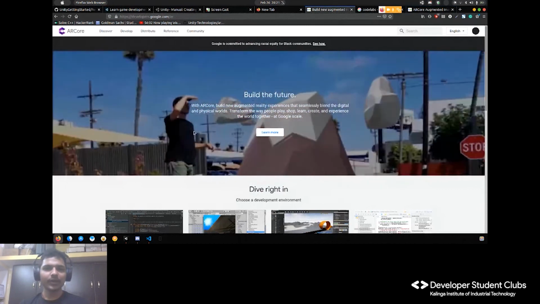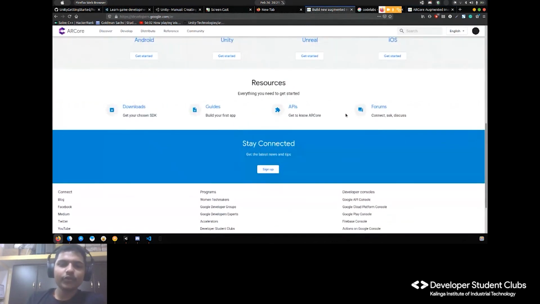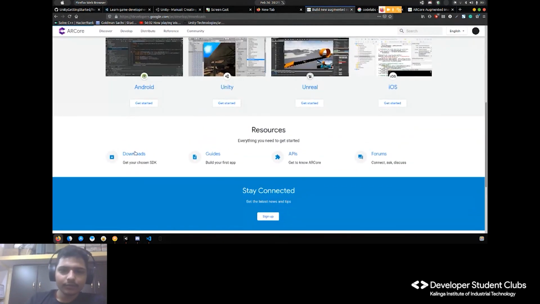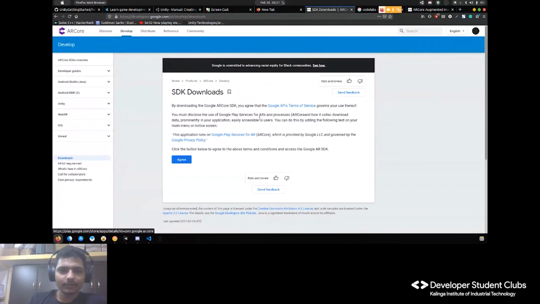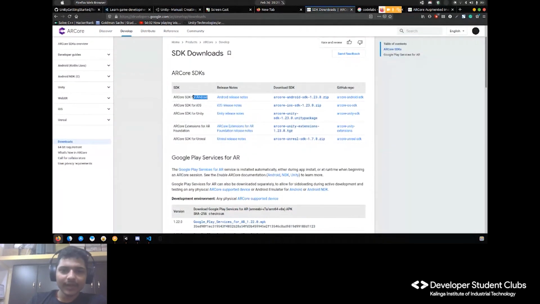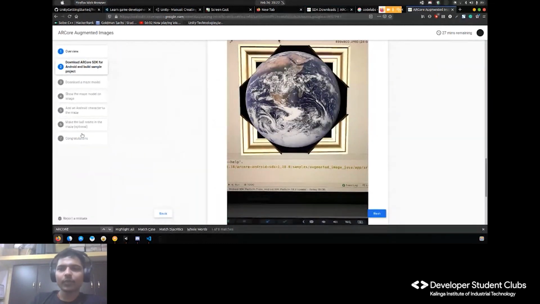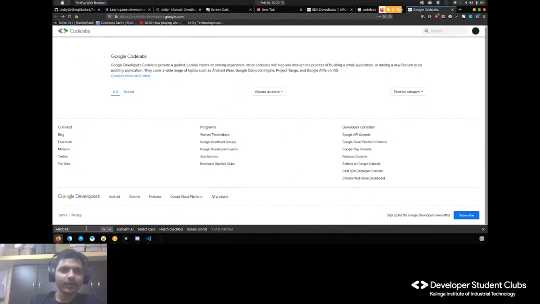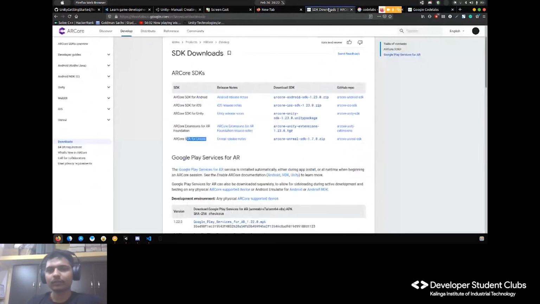So AR Core is basically an SDK which you guys can use for various platforms. Let's see what platforms they have. They have it for Android, for iOS, for Unity, AR Core extension for AR Foundation. AR Foundation I will talk about later. AR Core for Unreal. So you just have to download the SDK, or better, you follow these things. So this is just a simple introduction of AR Core.